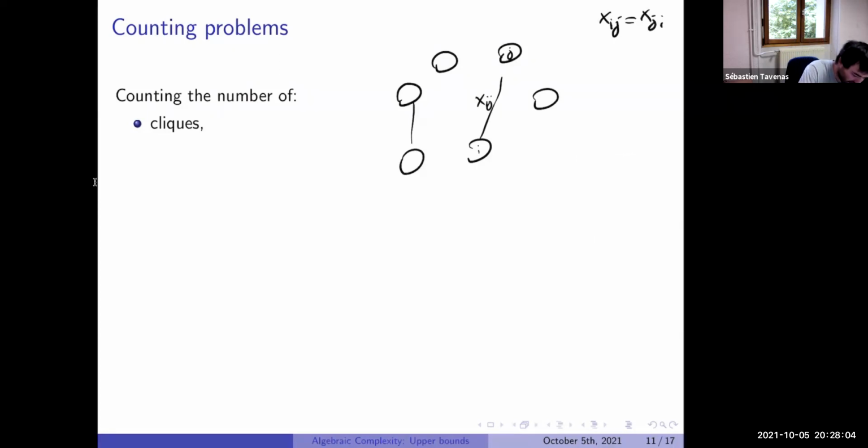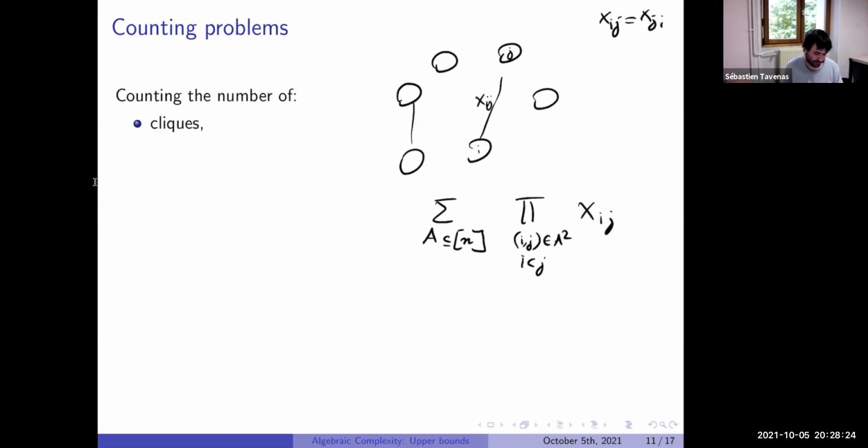Okay. So for example, if we look at the sum over all A included inside [n], product over all i, j in A. This polynomial, we can often call it clique_n.